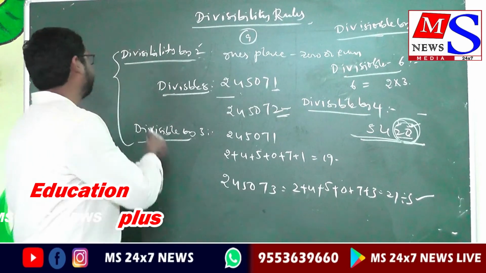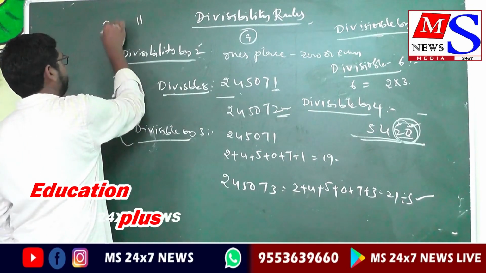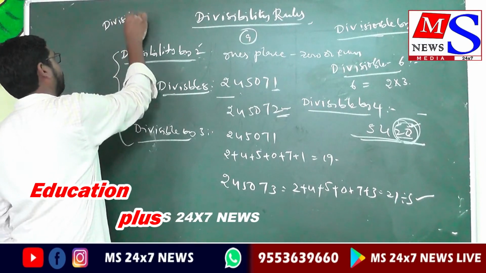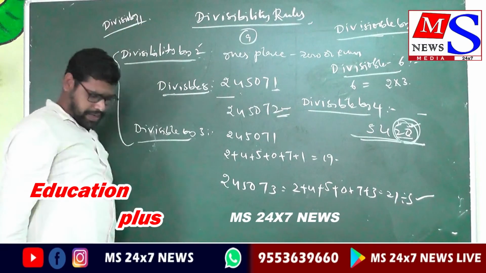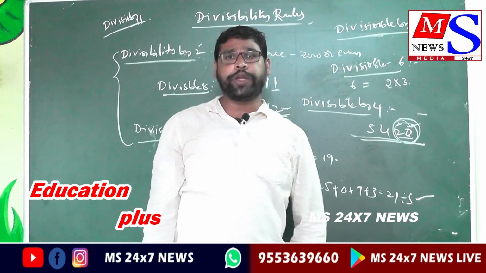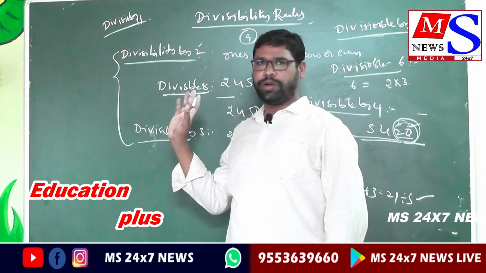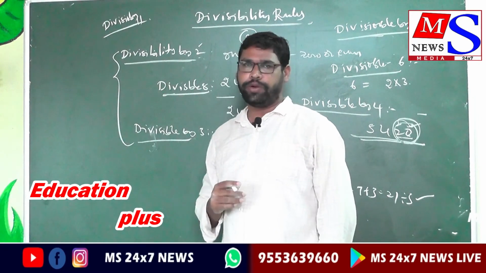Divisible by 11. This is a very important divisibility rule, and it is different from the others.